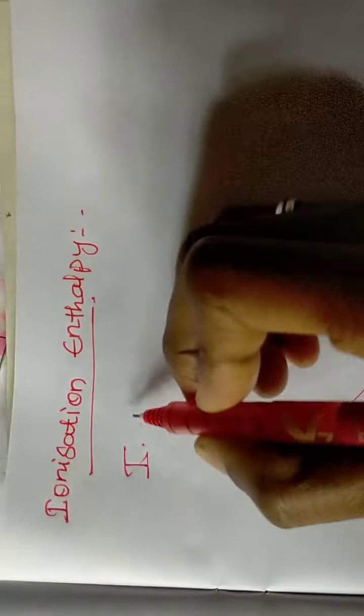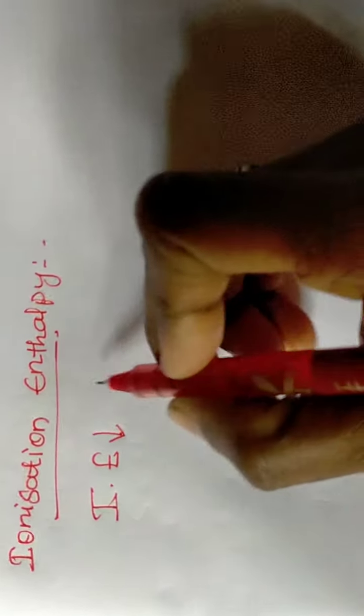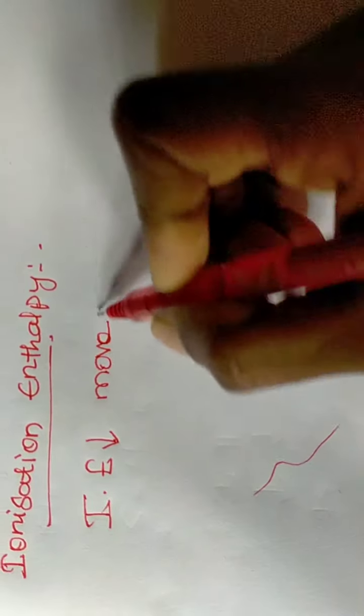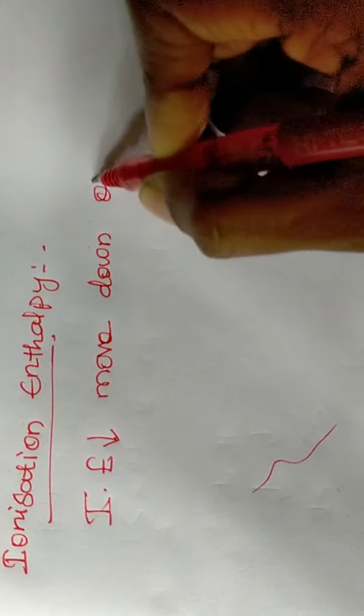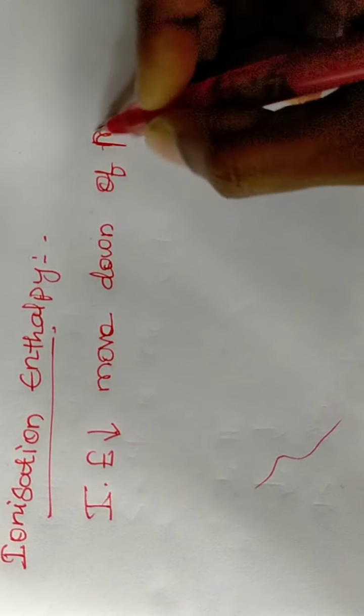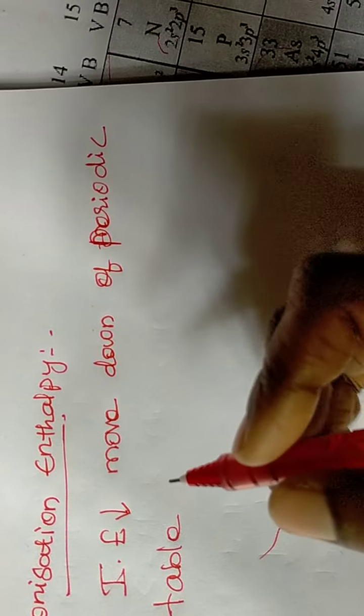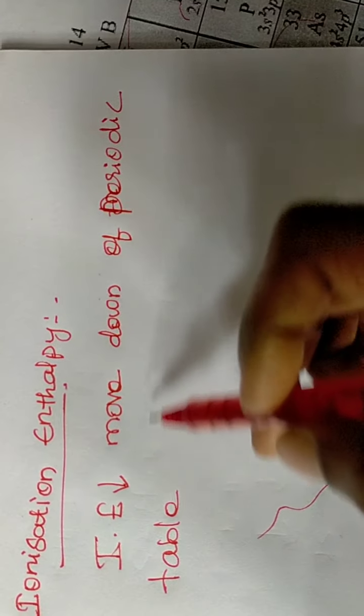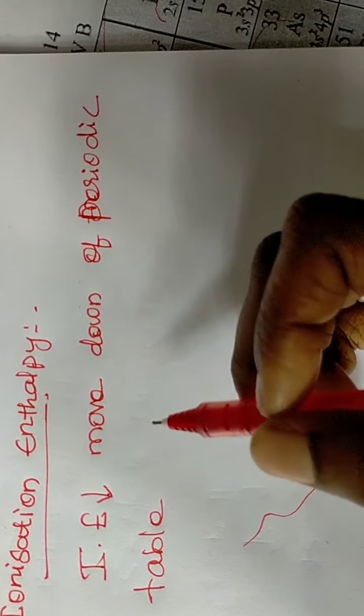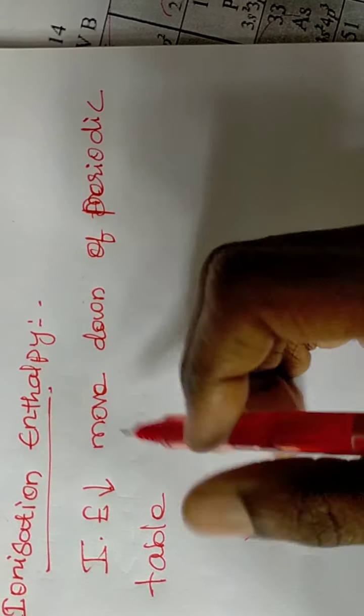When you go from top to bottom of the periodic table, the ionization enthalpy decreases. Why does it decrease? Because the atomic size is increasing.